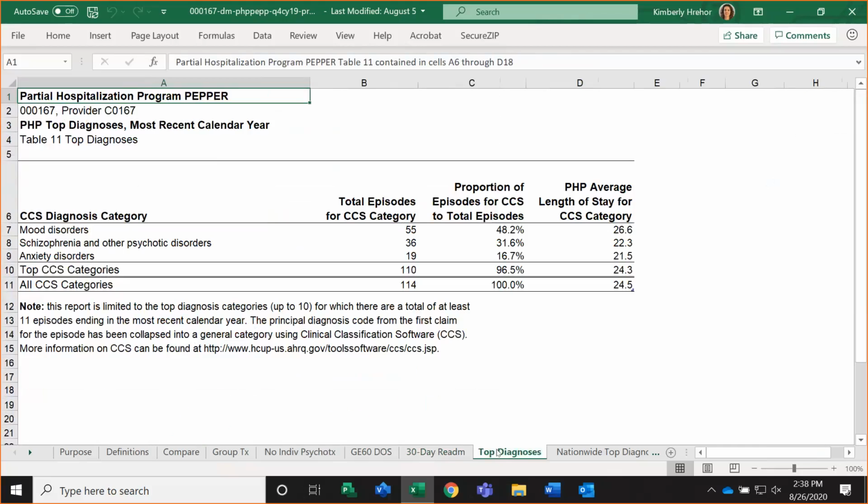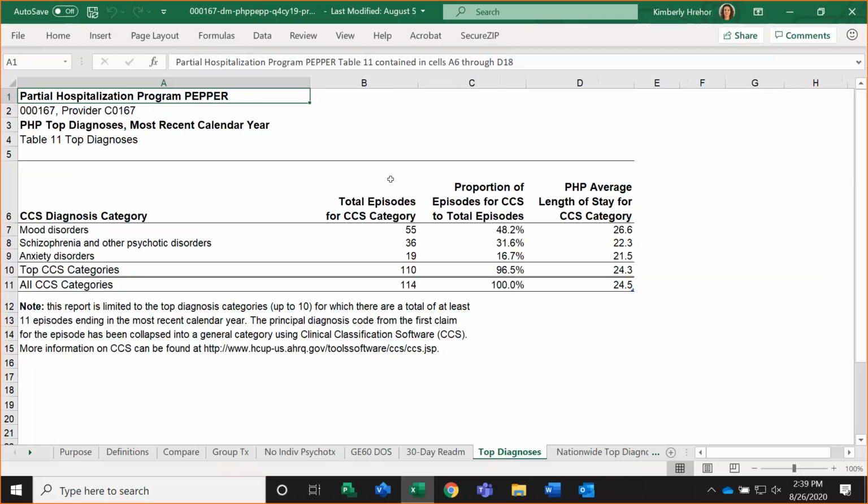The top diagnoses tab shows you the top CCS, or clinical classification software, diagnosis categories for the most recent calendar year. It will show you up to 10 categories. You will notice now that we no longer have blank rows. This PHP only has sufficient data to calculate numbers for these 3 categories.